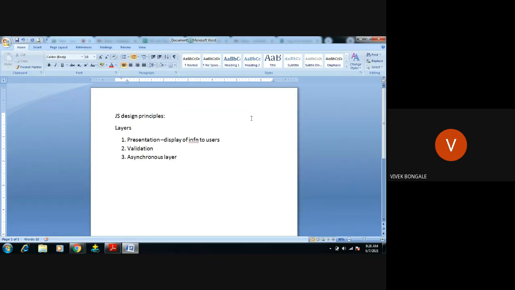So it will pre-validate in the browser itself that the email ID we are writing is inappropriate. Then it will display that the email ID is improper or wrong. That part is done in the validation layer.